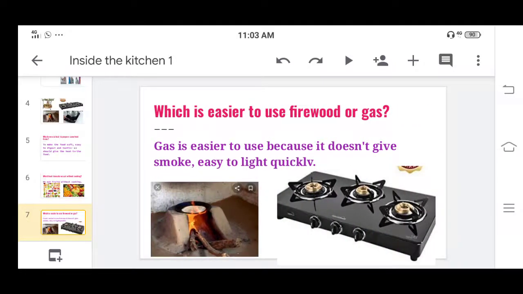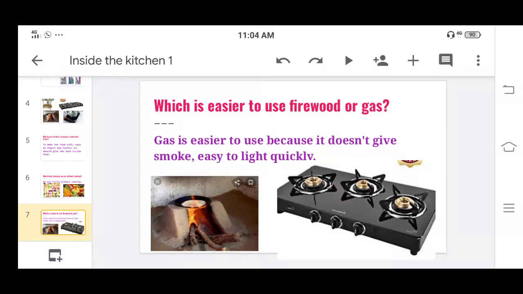Now our third question is, which is easier to use, firewood or gas? Earlier most of the people used firewood, but nowadays no one is using firewood. Gas is easier to use because it doesn't give smoke and it is easy to light quickly. If we compare gas and chulha, to light the chulha we have to struggle so much.